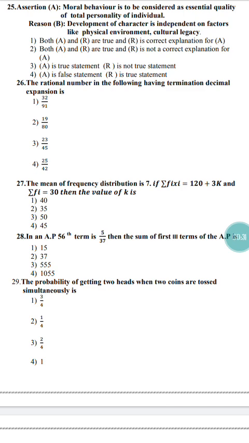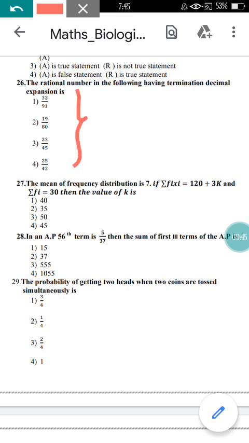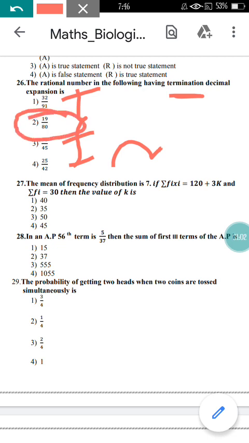Let me start with the first question here. See question number 26. The rational number in the following having terminal decimal expansion is... They have given four options and they are asking which of these four options has the terminal decimal. If you divide all these numbers, you are going to find numbers with more decimal places, right? But only in the case of option number 2 you are going to get only 3 to 4 decimal places. So option 2 will be the terminal decimal expansion. So option 2 here is correct.